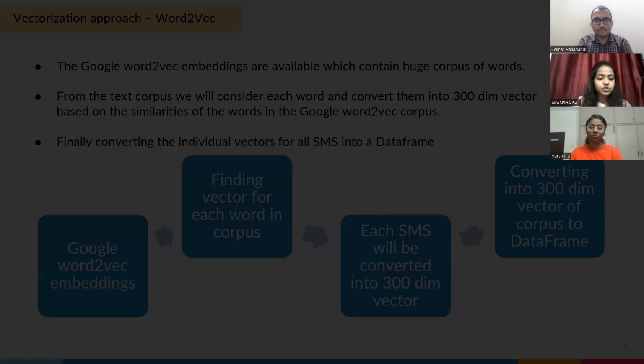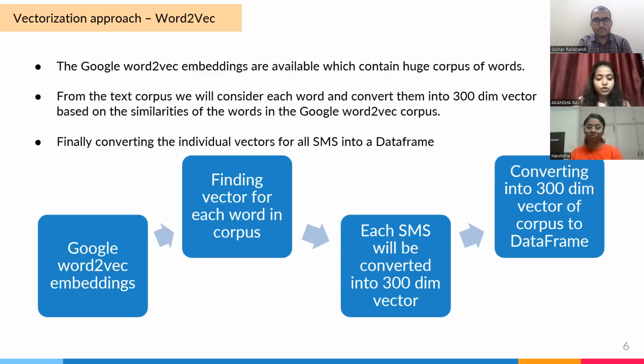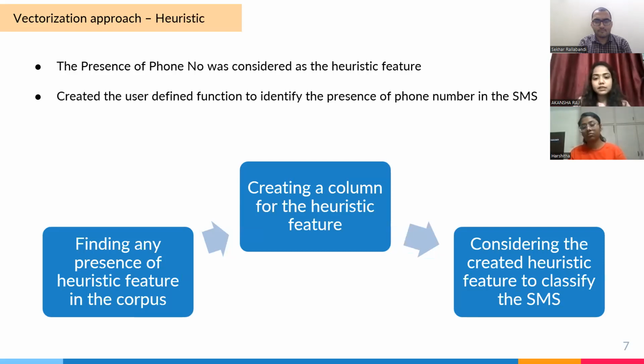The next vectorization approach is word to vec. It is also another approach for vectorizing text data in the field of natural language processing. It was developed by Google and published in a research paper in 2013. Basically, there is something called Google word to vec embeddings, which consist of a corpus of words. From the text corpus, we will consider each word and convert it into a 300 dimension vector based on the similarities of the word that is present in the Google word to vec corpus. Finally, we will be converting the individual vectors for all SMS into a data frame.